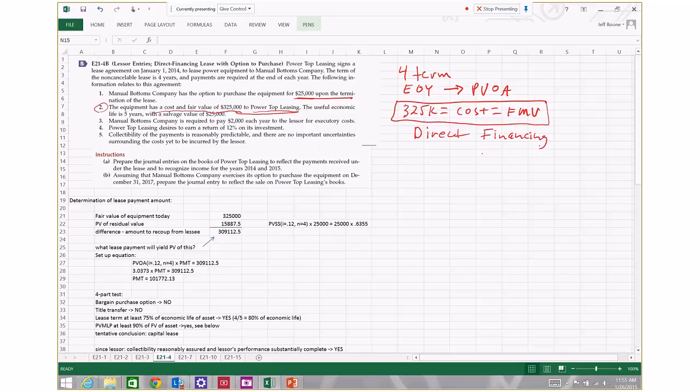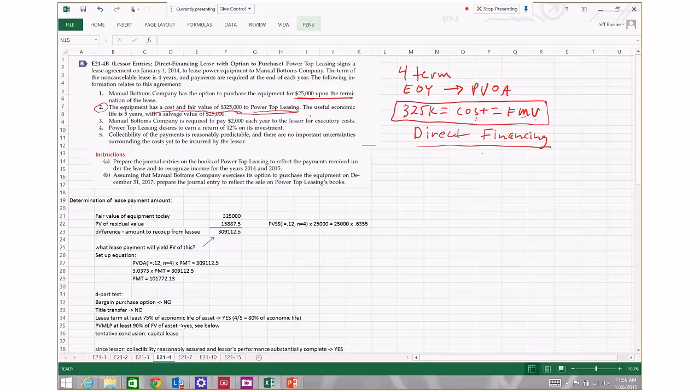because there's no dealer profit. Dealer profit would be present if the fair market value of the property was greater than the cost of the property to the lessor. In this case, since they are equal, if this is a capital lease, it's going to be considered a direct financing lease from the point of view of the lessor.